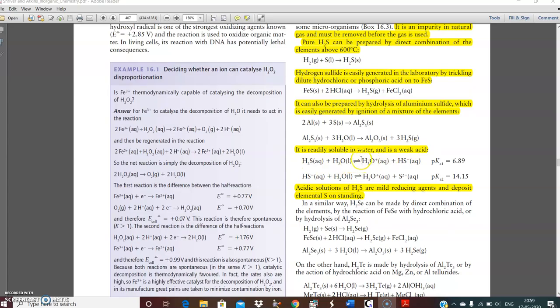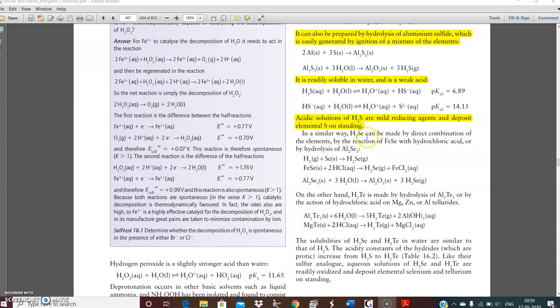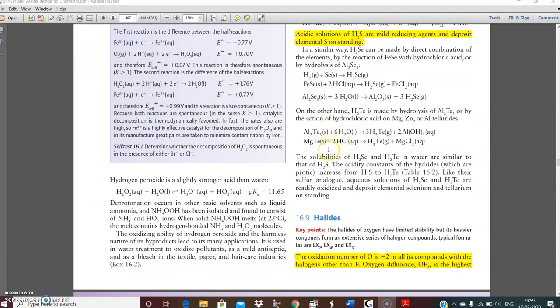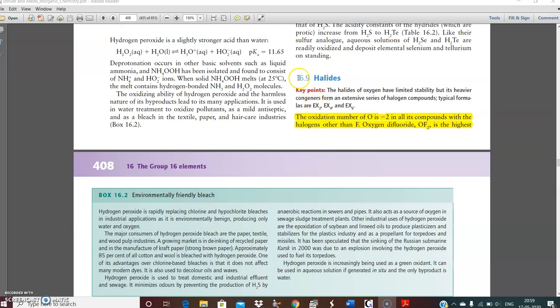You see, hydrogen ion. Acidic solutions of H2S are mild reducing agents and deposit elemental sulfur on standing. On this basis, some questions may be asked. Reducing agent kind of thing. Selenides are not required. Tellurides are not required. Next, we will discuss the halides.